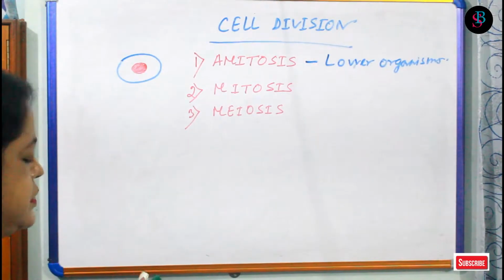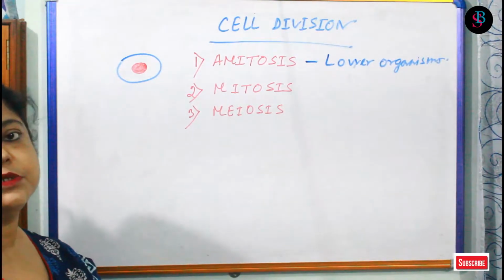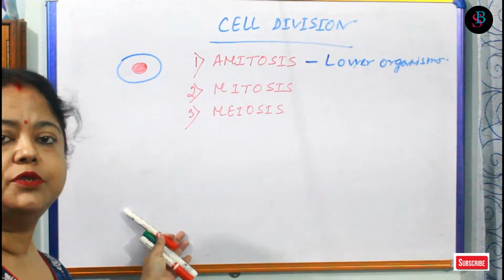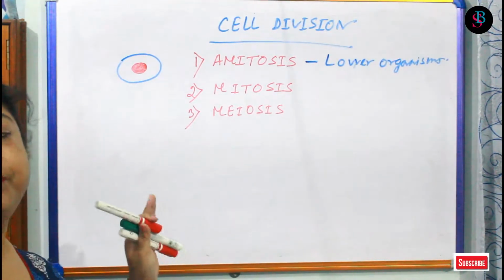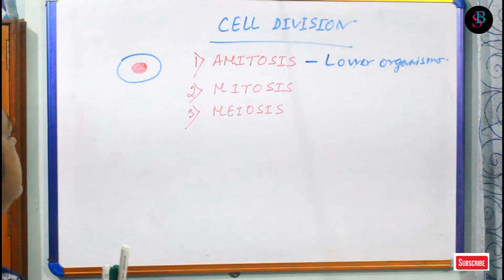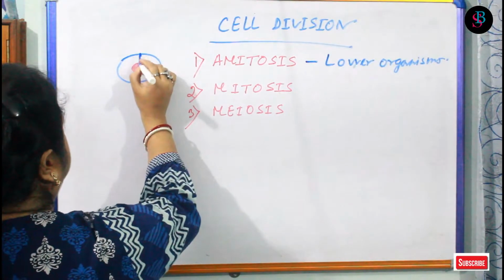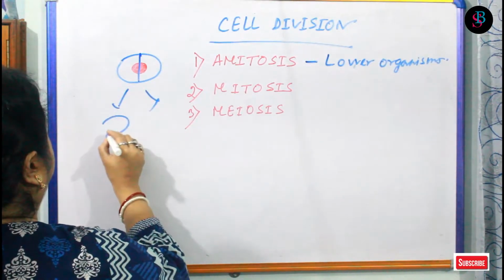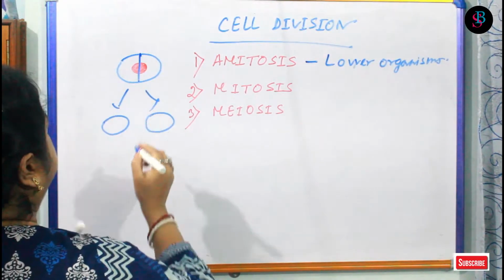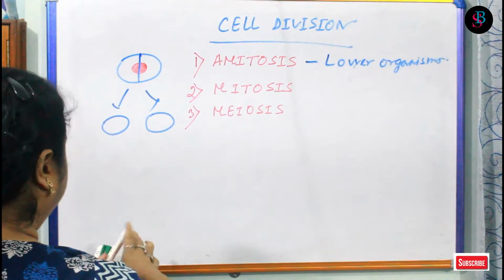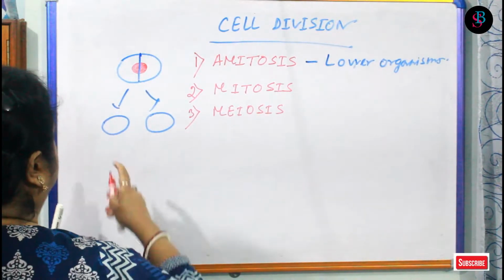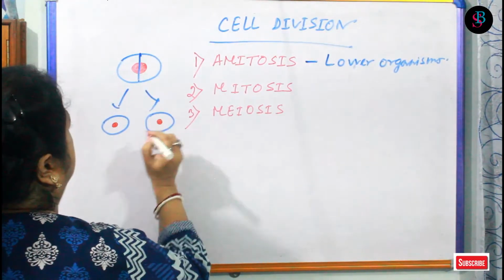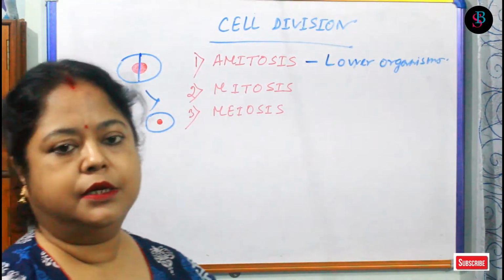In amitosis, what will happen? Two separate cells will form from it. In a case of amitosis also, it will produce two cells, but in that way. Suppose they are divided like that. So they have nuclear material which is almost the same, but not exactly.